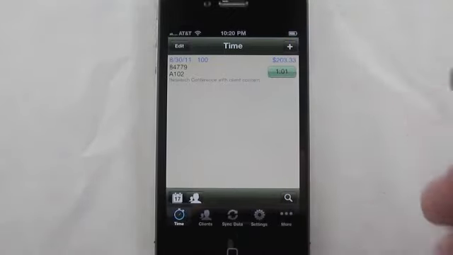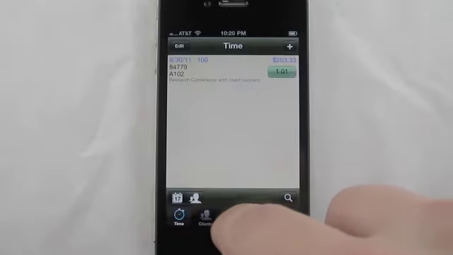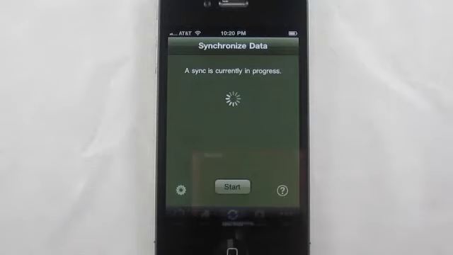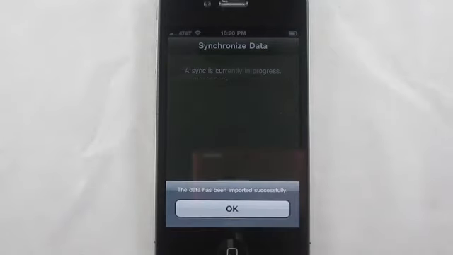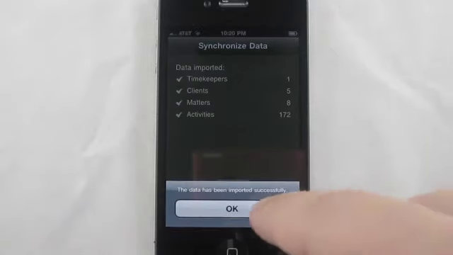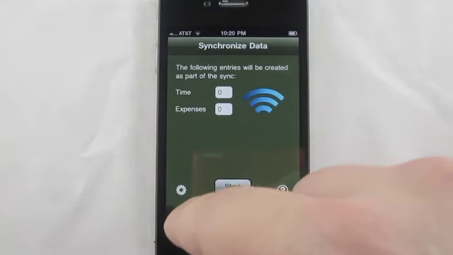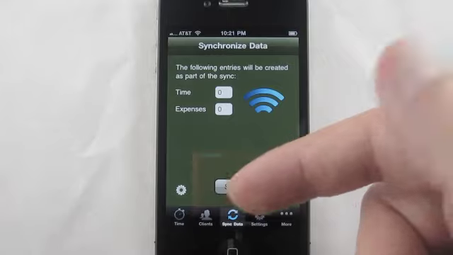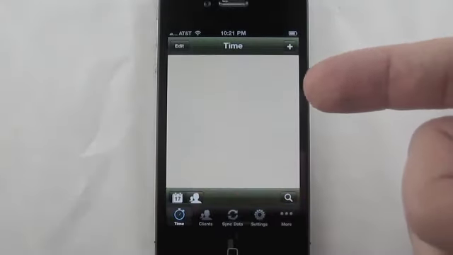Now that we have time, let's go back to our sync data and do our sync again, and the record's been sent. As you can see, the indicator here shows that there's no more time records remaining. If we go over to our time list, it is empty.